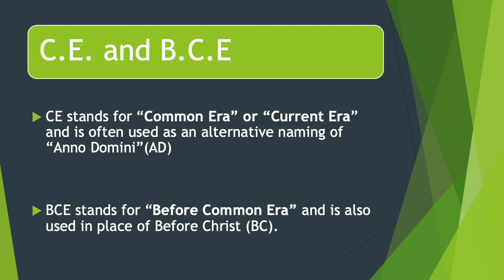Now we'll go back to our previous example. We can say that Alexander invaded India in 326 BC or 326 BCE. Similarly, we can say that the current year is 2021 AD or 2021 CE. So this is how we use these two terms.